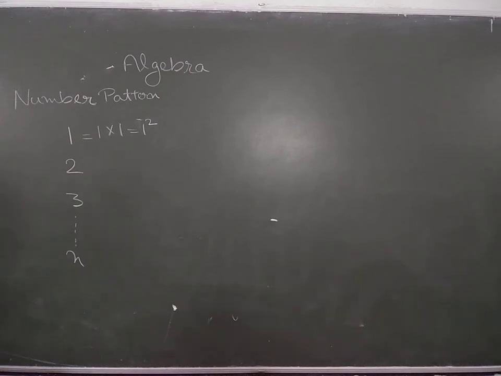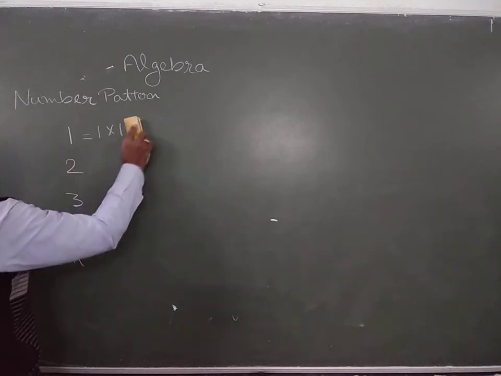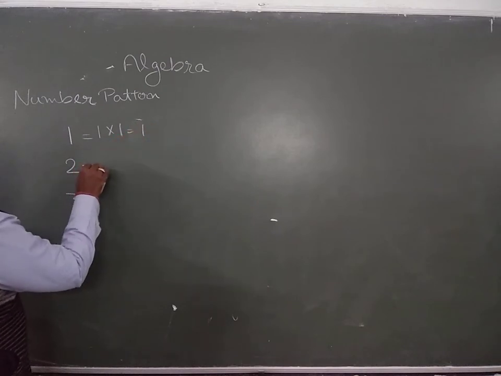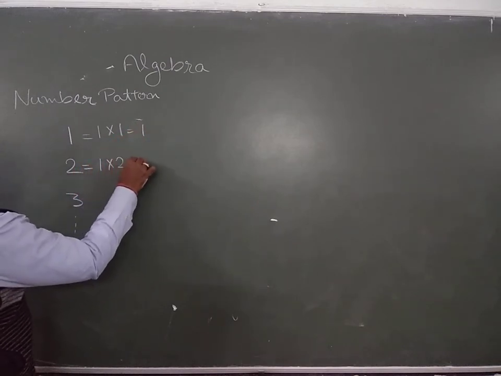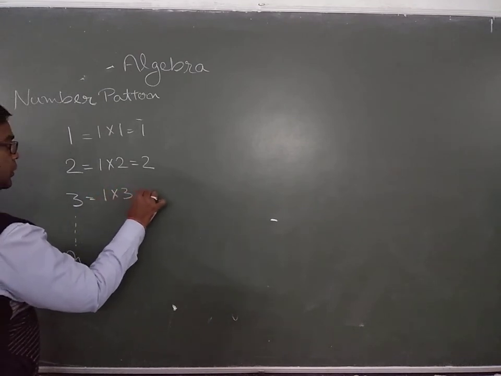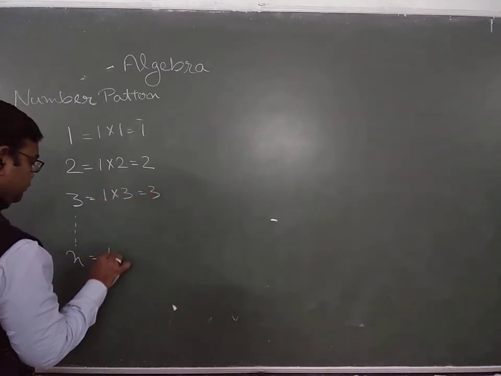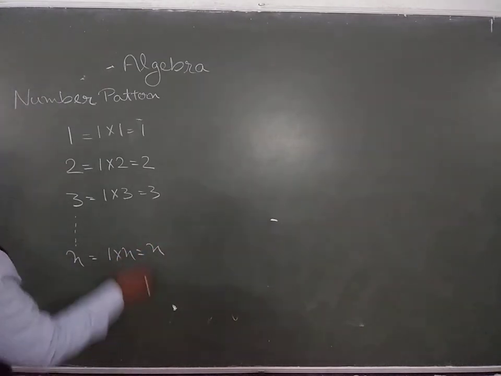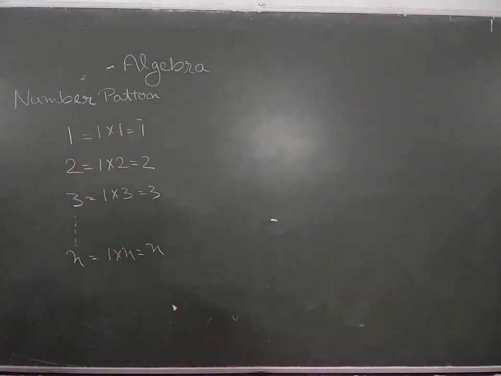Then wait, not 1 square, that is for a different one. 1 into 1, it's a 1. Then 1 into 2, it's a 2. Then 1 into 3, it's a 3. Then 1 into n, it's n. So this is a very simple number pattern.